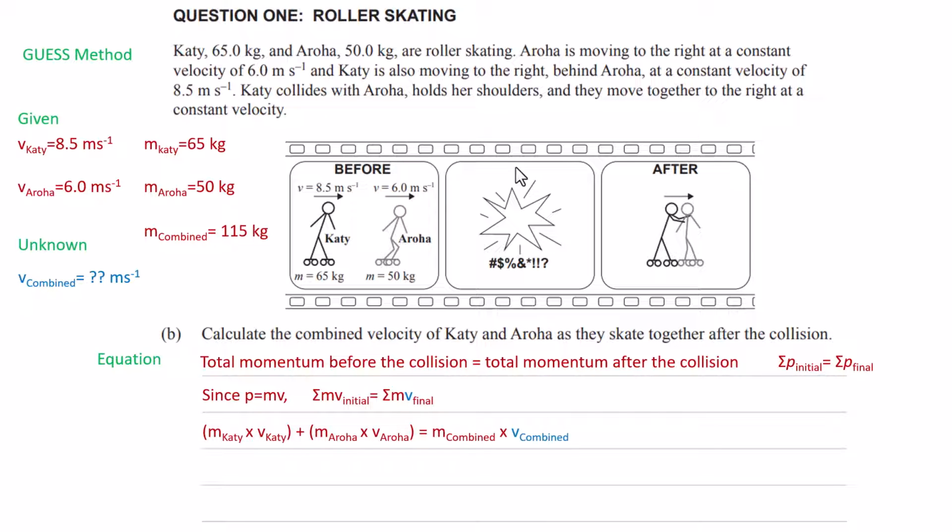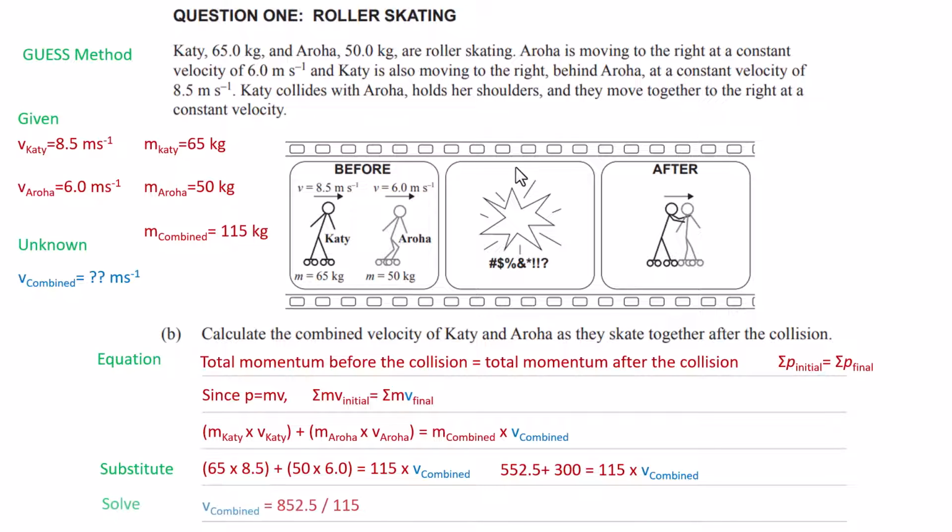So then S gets us into substitute, so that's the breakdown of our equation, and then we substitute the numbers in, and that leaves us with one unknown, the combined velocity. That ends up looking something like this once you have rearranged it, and so our final S of the GUESS method is to solve, and that gets us down to 7.4 meters per second to two significant figures.